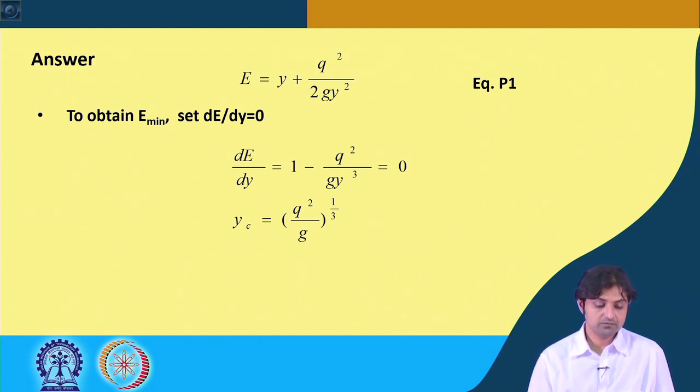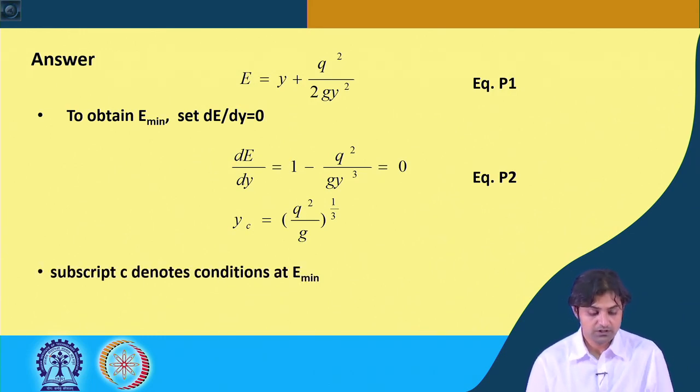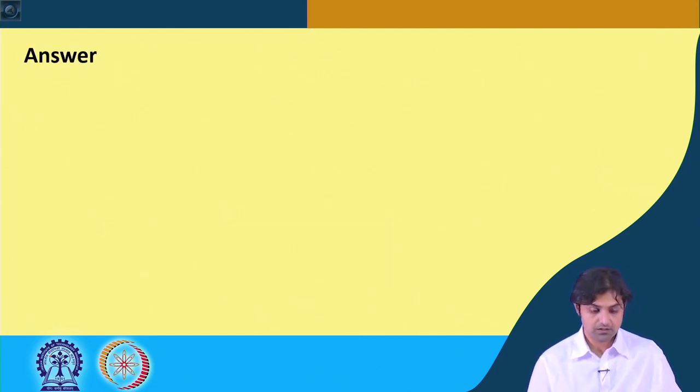So, that is the first thing that we obtain, y c in terms of q. This is equation 2. Subscript c here denotes conditions at E minimum. At E minimum we say critical condition.